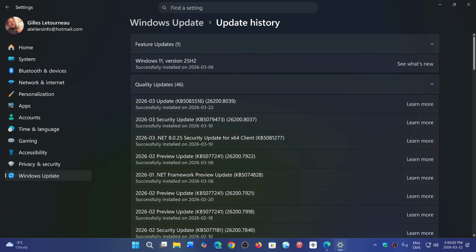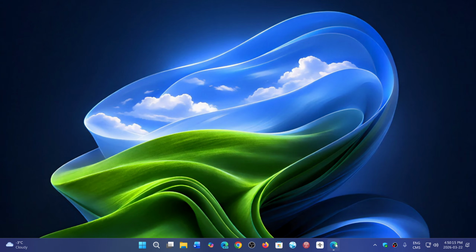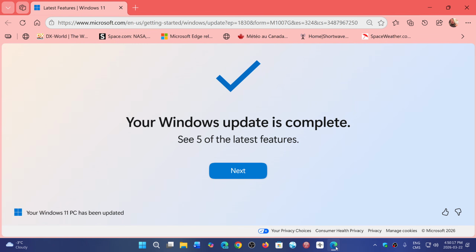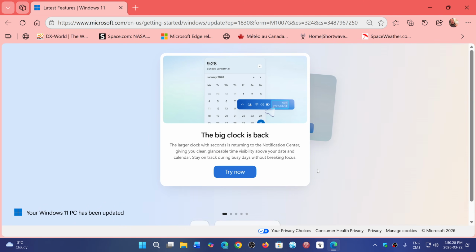So that came through KB5085516. Now, what's interesting is that once the restart happened and that it was installed, this popped up immediately at restart. So this is kind of interesting to see that they popped up this page. And I guess if we click next, the big clock is back.